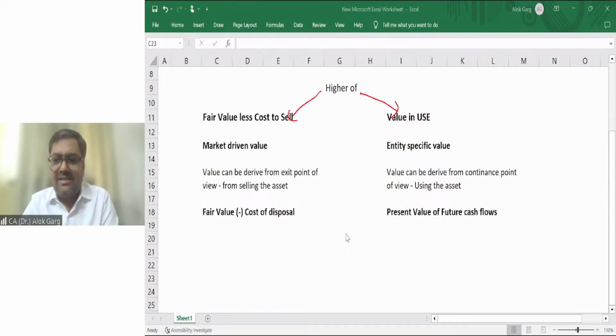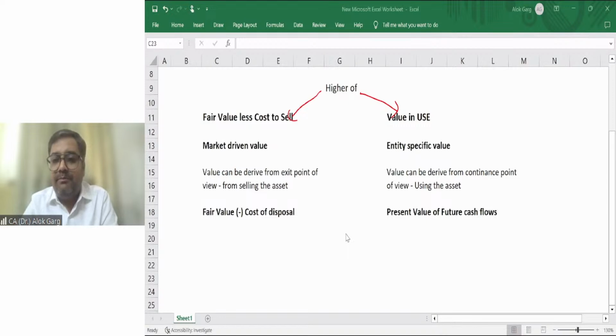So just now we have done a very small case study of this: 250 lakh of carrying value, 188 lakh of fair value, 200 lakh of value in use. So the higher was 200 lakhs, right? In that case, the higher was 200 lakhs. Okay. And when we compare 250 with 200 lakh, there was an impairment loss, right, friends? So recoverable amount is the higher of fair value less cost to sell and value in use.